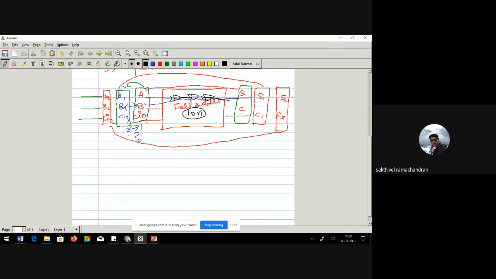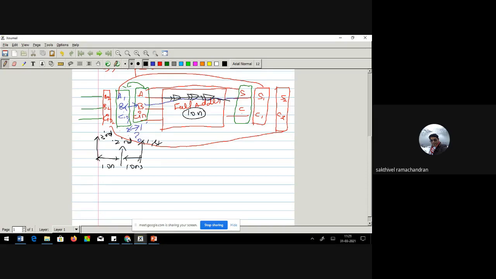So if I feed in the first data, I will wait for 10 nanoseconds and feed the second data. I will wait another 10 nanoseconds to feed the third data for my adder.